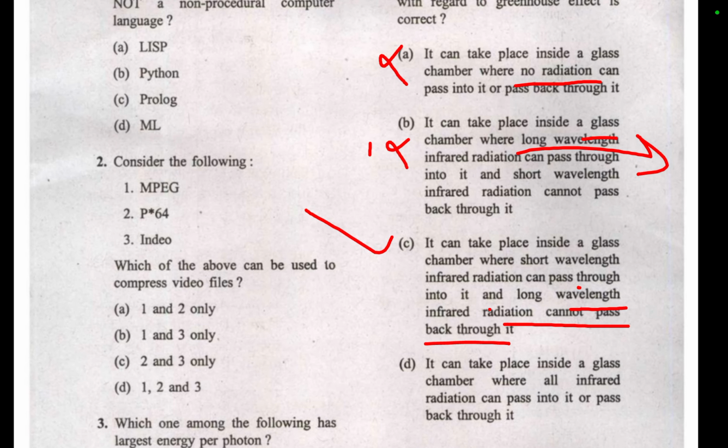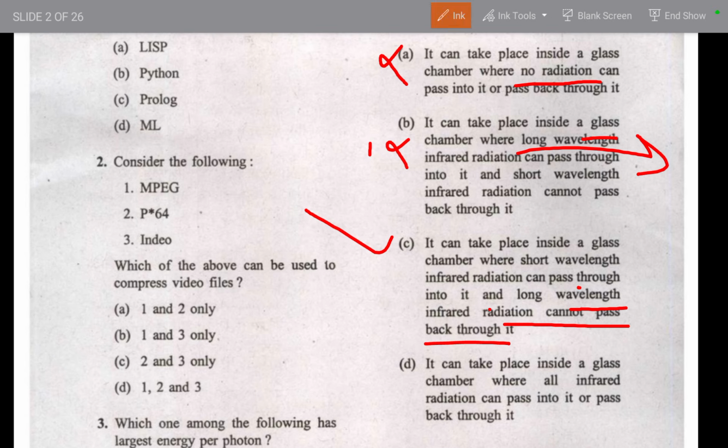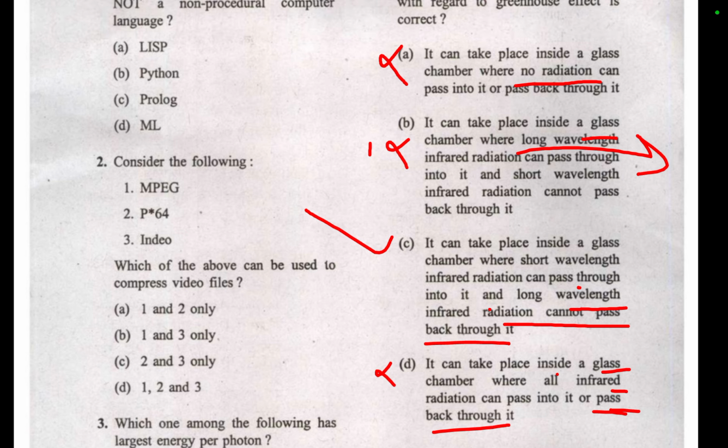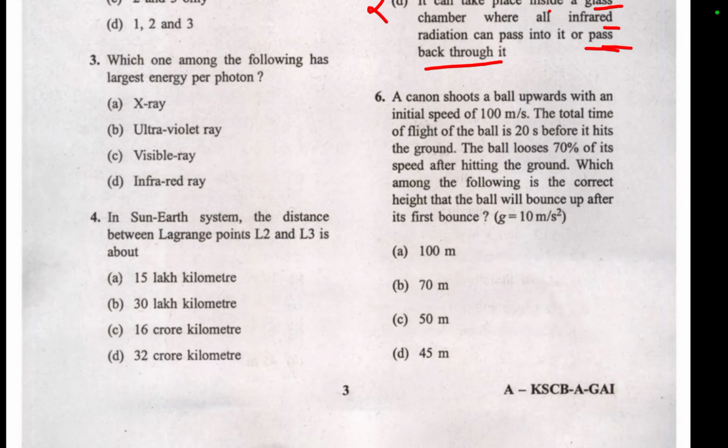Just let me be very clear that you have to read every statement clearly. Don't just put the direct answer, because you have to search for the most appropriate answer. Maybe the most appropriate answer is in option D. Let's read it. It can take place inside a glass chamber where all infrared radiations can pass through into it and pass back. No, then how will it get heated? It will not be more, then it will be a normal phenomenon. So option C is correct. If you use common sense, this question will definitely be cleared with your knowledge.